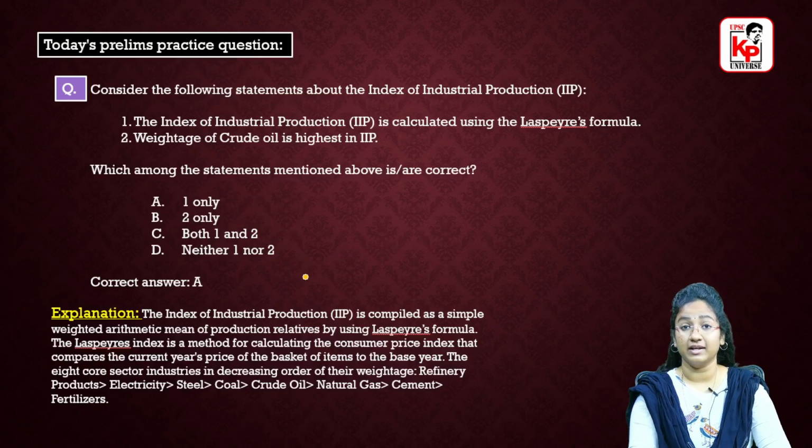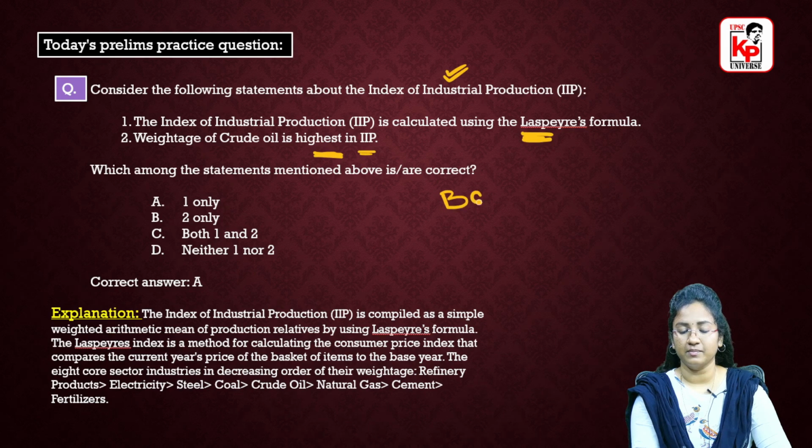Moving forward to today's prelims practice question: consider the following statements about the Index of Industrial Production. The statements are: the Index of Industrial Production, IIP, is calculated using the Laspeyres formula, and the weightage of crude oil is the highest in IIP. As we have discussed, we have a basket of goods and different sectors included under this IIP. Among those, crude oil has the highest weightage according to the second statement. Here you have to identify the correct statement. The correct answer is A.